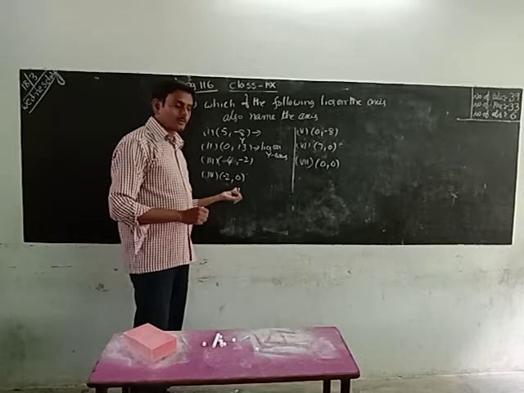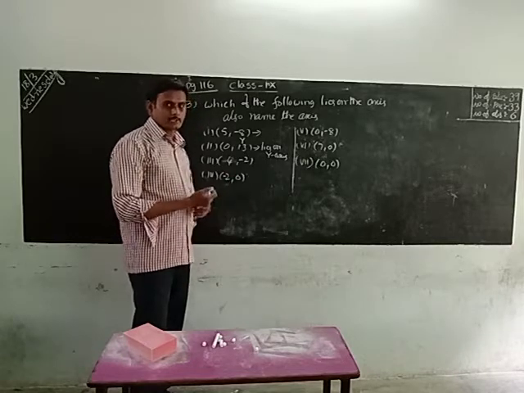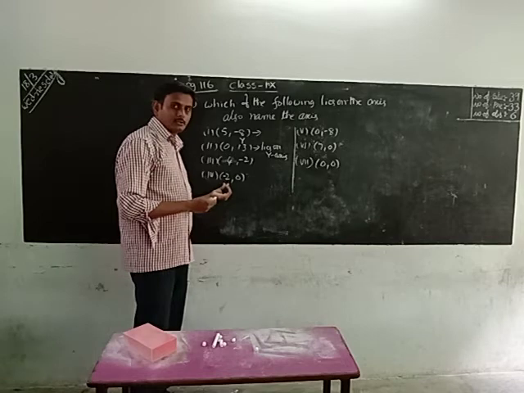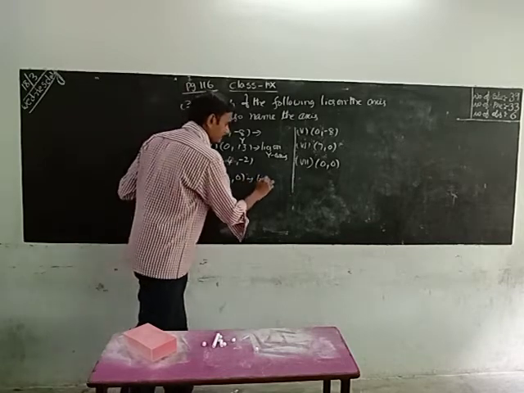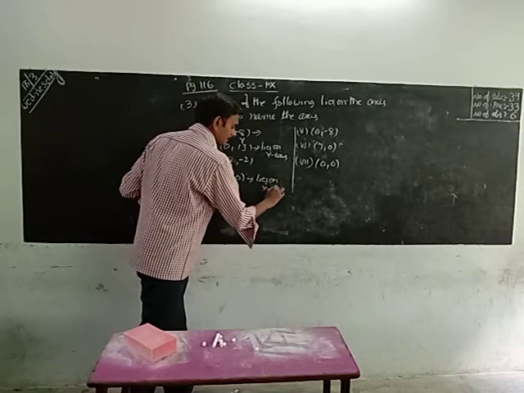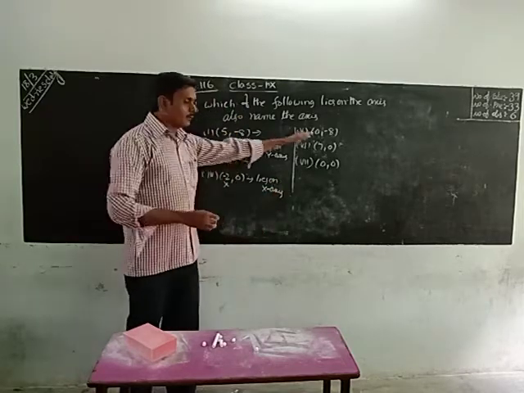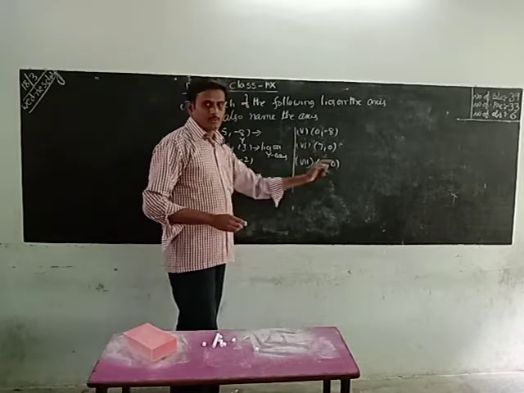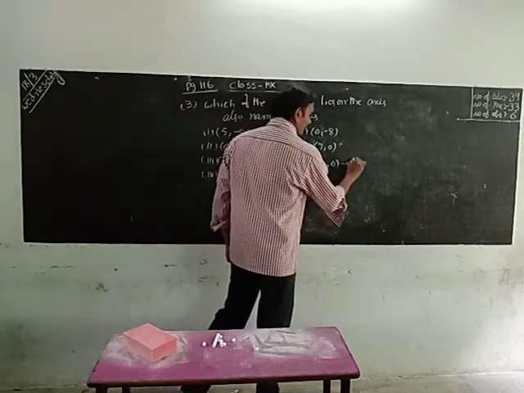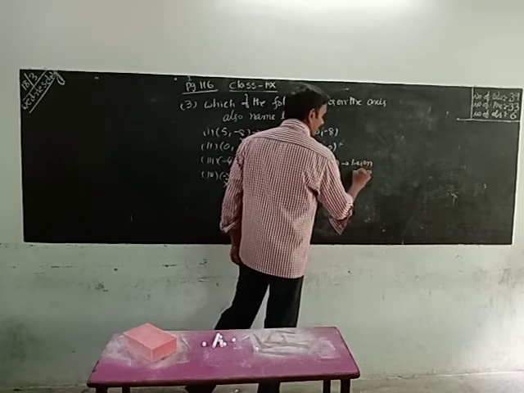Next, we have one coordinate 0 given. One coordinate 0 given means that it lies on an axis. Which axis? Which coordinate is given? X. X related value given. That means it lies on the x-axis. Do these two on your own. Okay, last one. Both coordinates are 0. Both coordinates 0 means it lies on the origin.